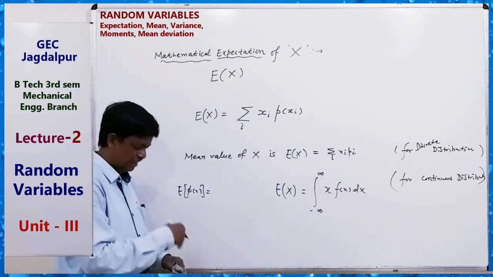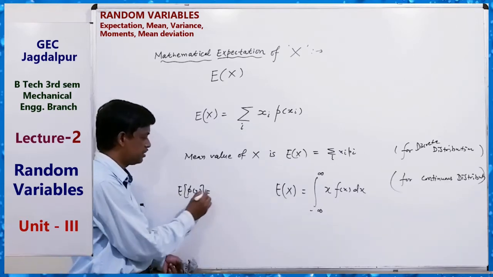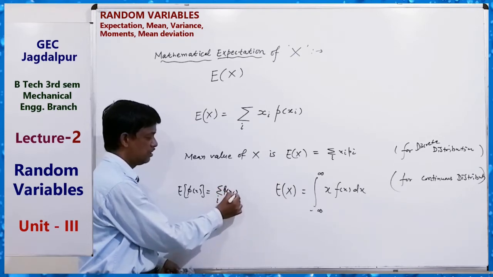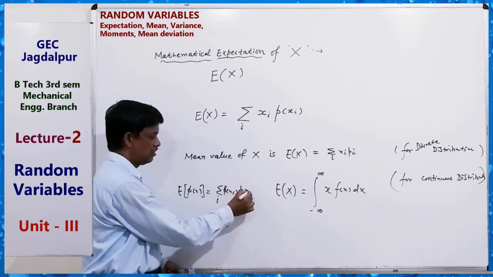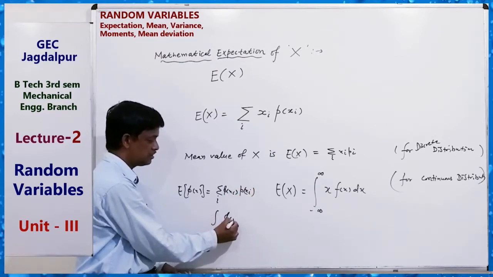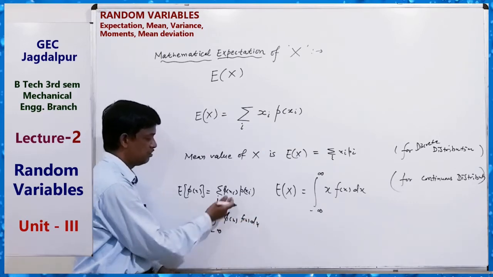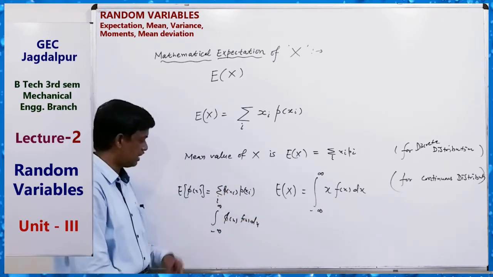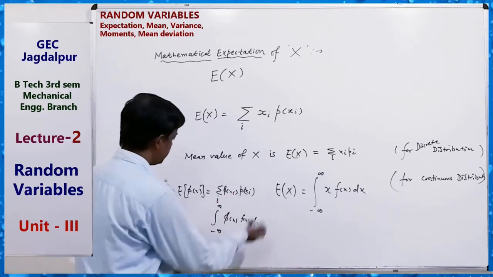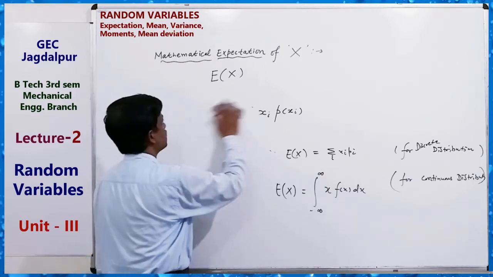Expectation of any function, not a random variable: expectation of any function is the sum over i of phi(xi) p(xi) for discrete, and for continuous, the integral of phi(x) f(x) dx from minus infinity to infinity. For any function phi(x), you have to put phi(x) here. Clear? This is the formula for expectation.